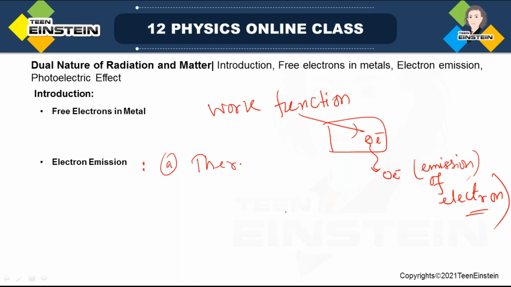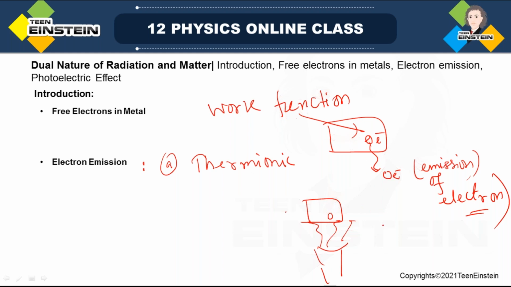Okay, thermionic emission means you take a metal surface and then heat it, so that the electron gets sufficient energy from this heat. From that heat itself it will acquire energy to come out of this metal surface.